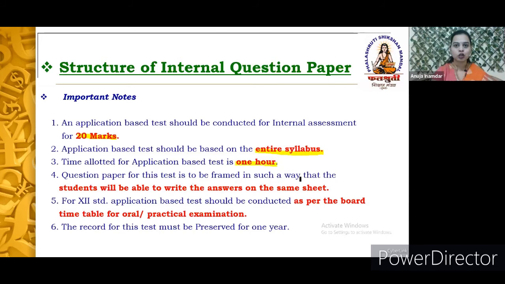In this kind of question, you are supposed to write down the answer on the same sheet. So it is just like a worksheet, on the same question paper. In this kind of test, you will get a proper timetable from the college. The way the college puts the timetable for each exam, the oral exam, similarly the college will also give you the timetable for this kind of test, and the record must be kept for 1 year. Let's come to the structure.